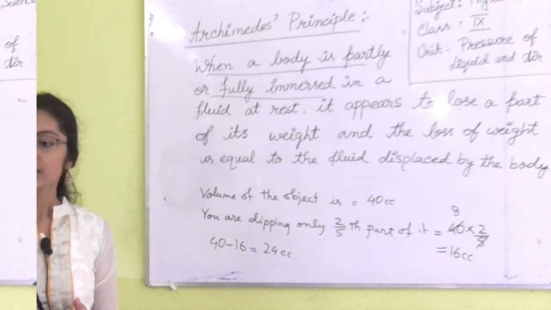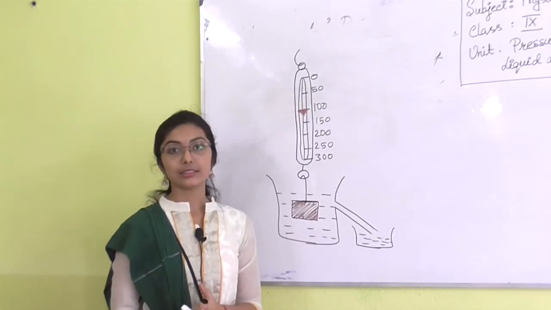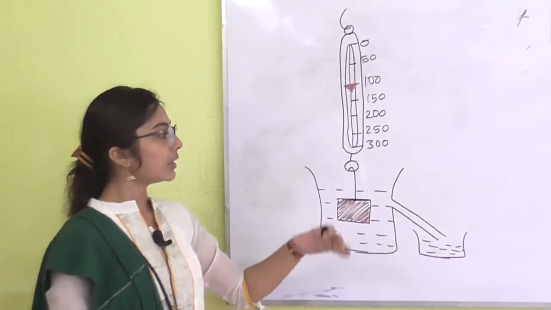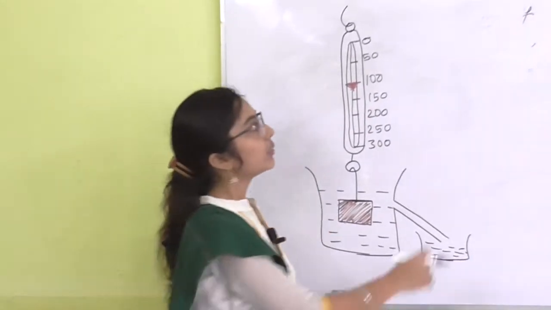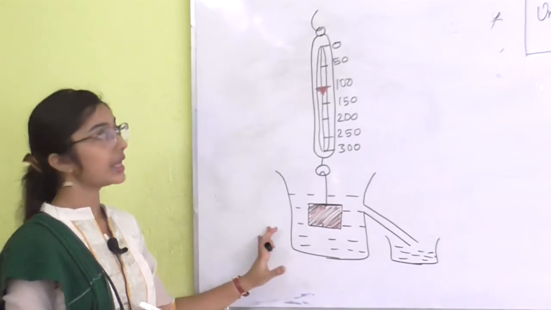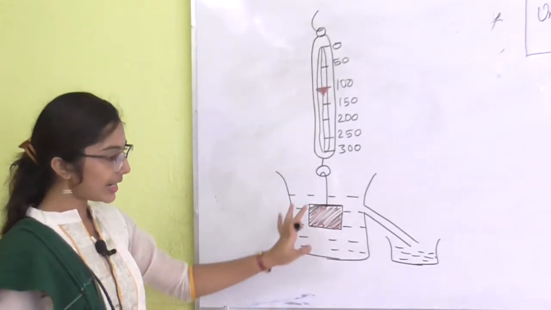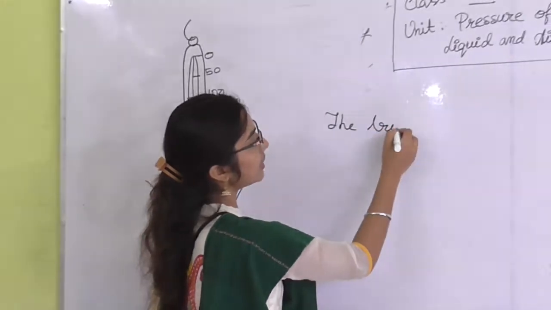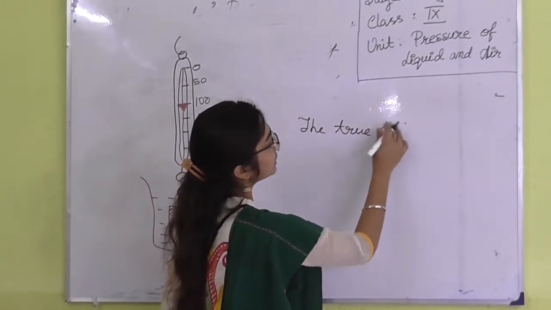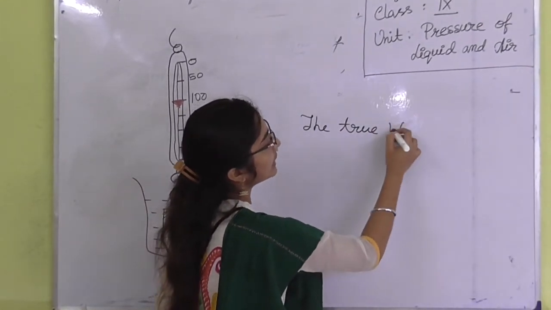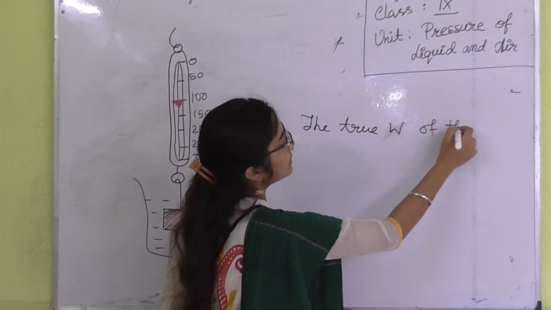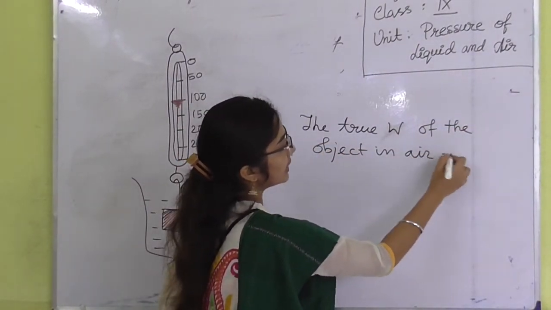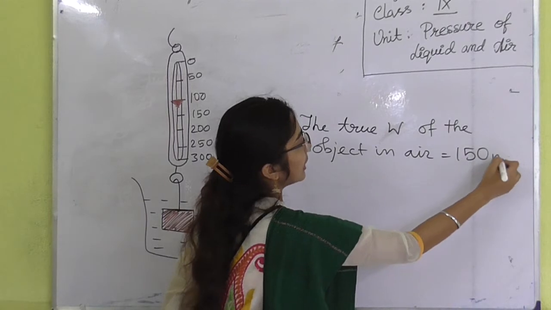Okay. So what is apparent weight? What is the meaning of the term apparent weight? For experiencing this, we will discuss it. Suppose the weight of the object in air, the true weight W, that means the weight of the object in air, is 150 mg.